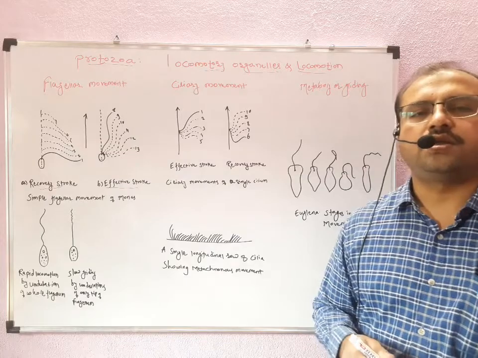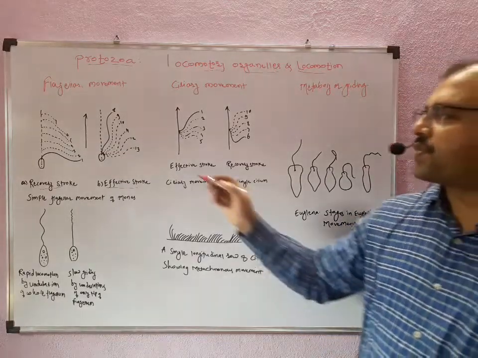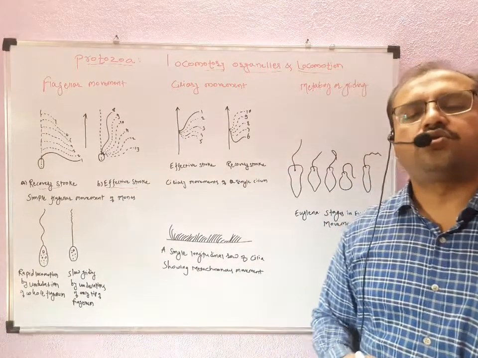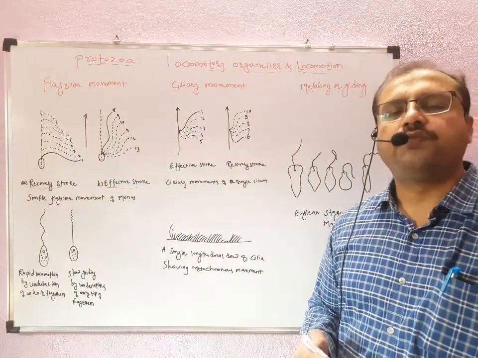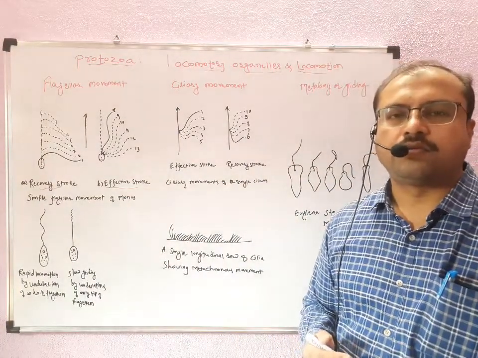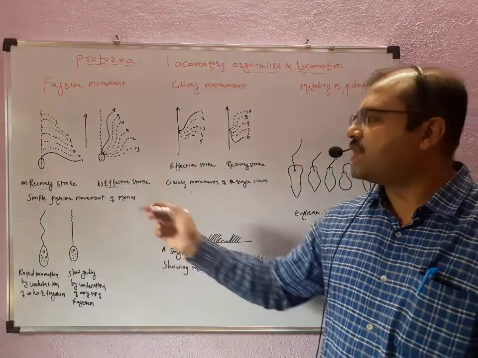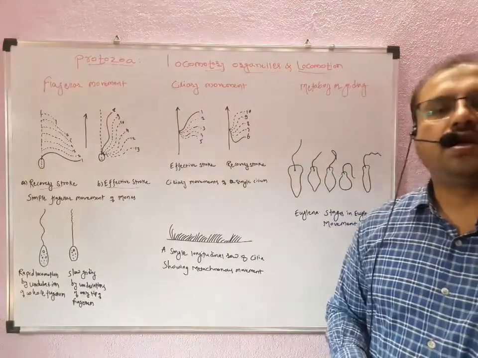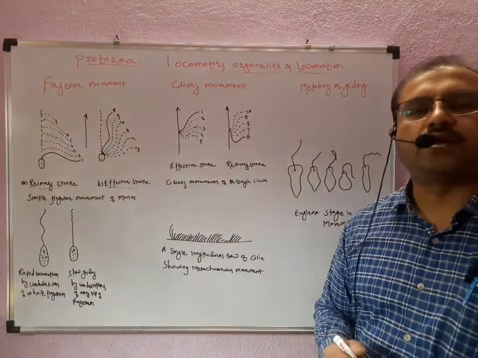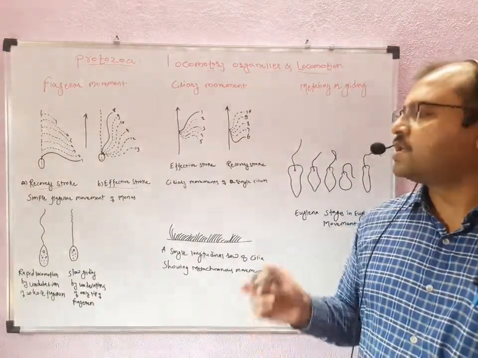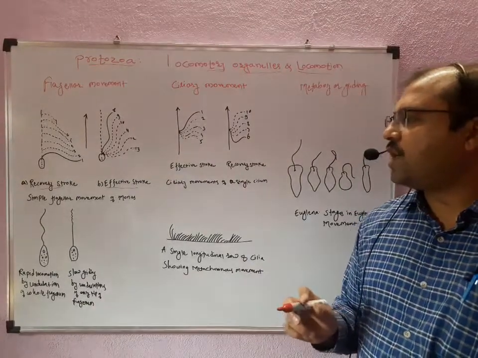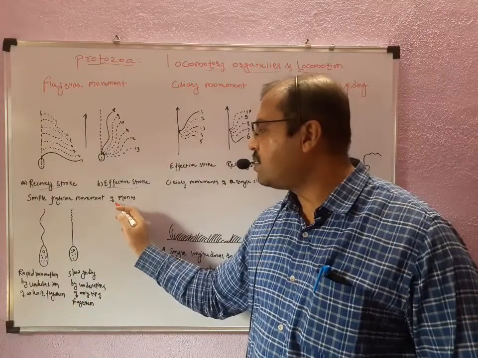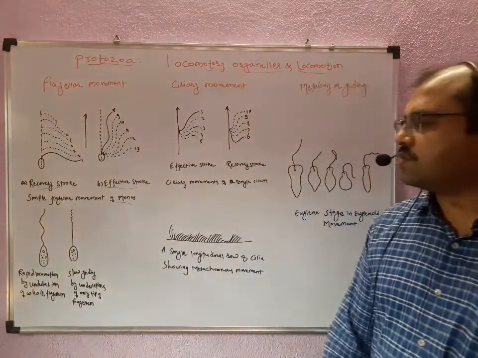The undulations are carried out in a straight line or along the central axis so that the animal moves in the forward direction. So this is about these two important strokes, the recovery stroke and the effective stroke, by which the flagellates locomote. There is another kind of movement which has been shown. This is the simple flagellar movement by this Monas individual.